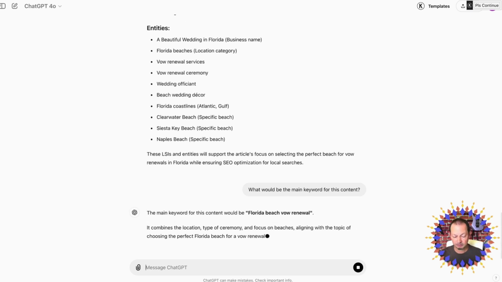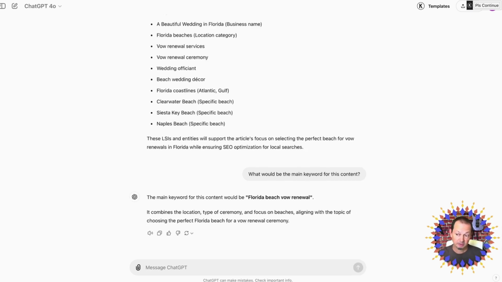And I think there's going to be times where we need to put something together quickly. And whether we have the keywords or not, maybe we want to do it quickly and maybe try to think outside the box. Maybe there's something we'll uncover by doing it this way. And I really believe that. All right, so it's saying that Florida Beach vow renewal, which I do love. This is right on point with this particular client. This is my client, so I'm actually going to use this article.